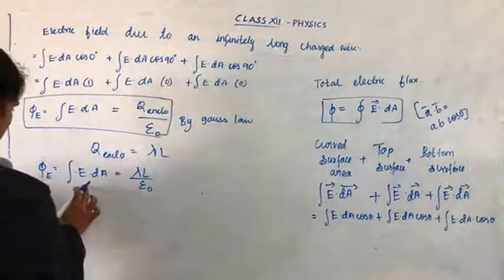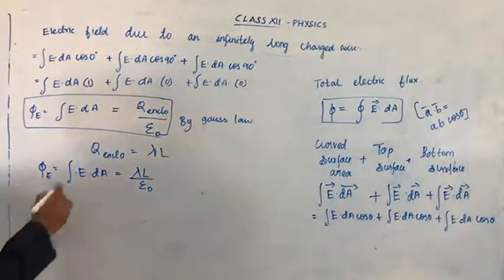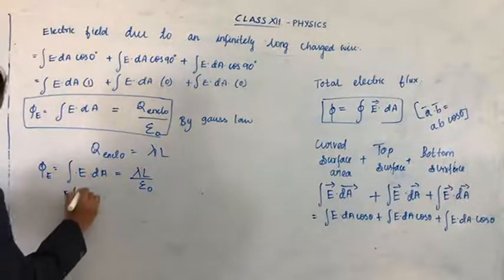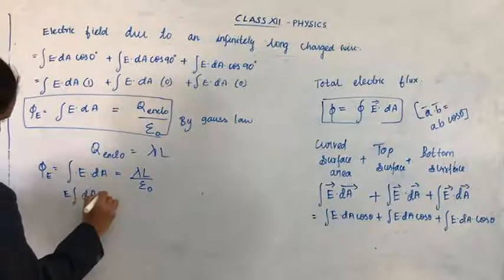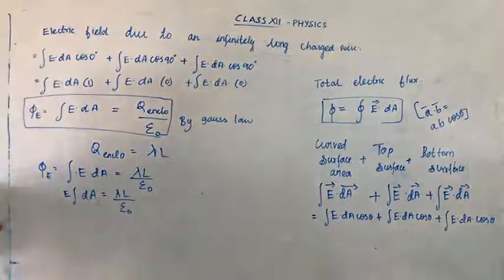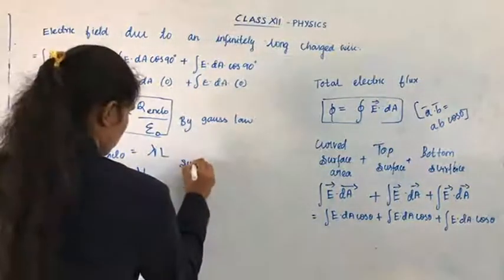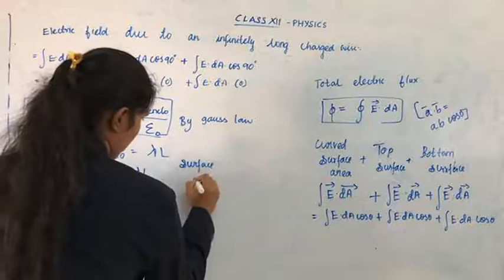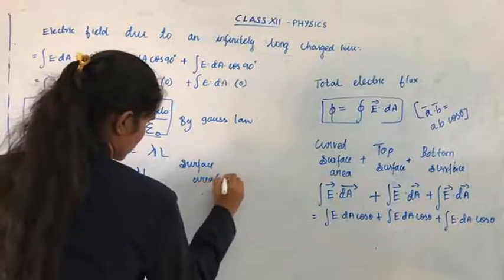Now take E outside. E is a constant. dA is what? Surface area. We have taken the surface area of a cylinder.